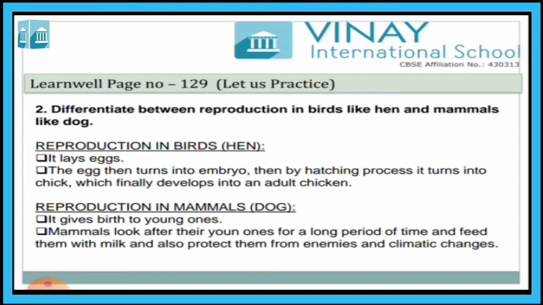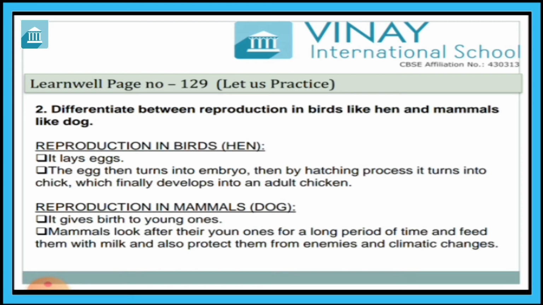First, in birds, it lays eggs, whereas in mammals, it gives birth to young ones. Second, the egg then turns into an embryo. Then by the hatching process, it turns into a chick, which finally develops into a chicken.